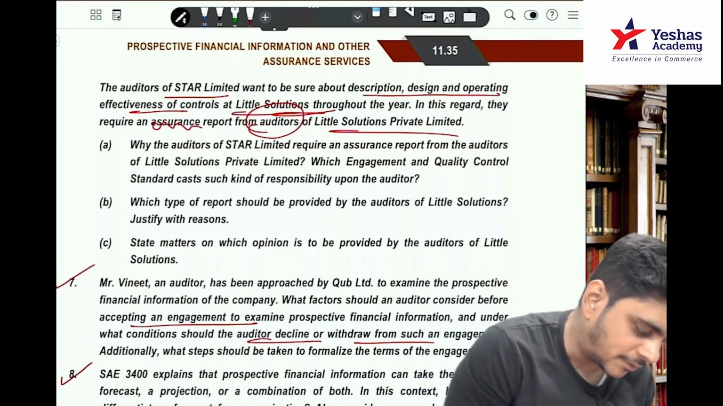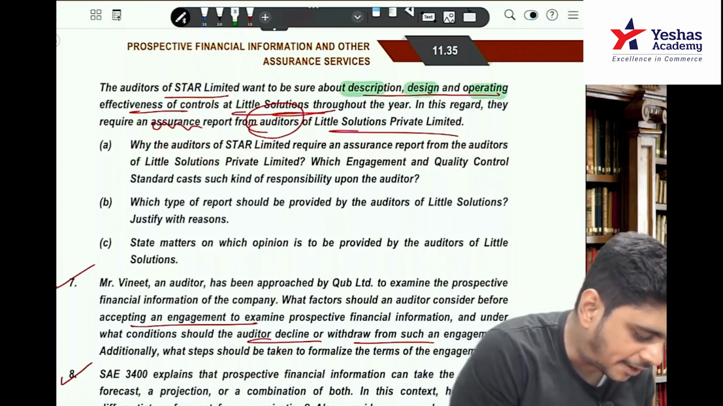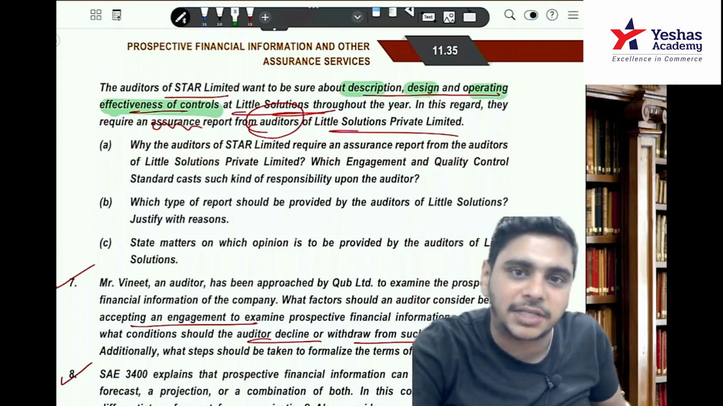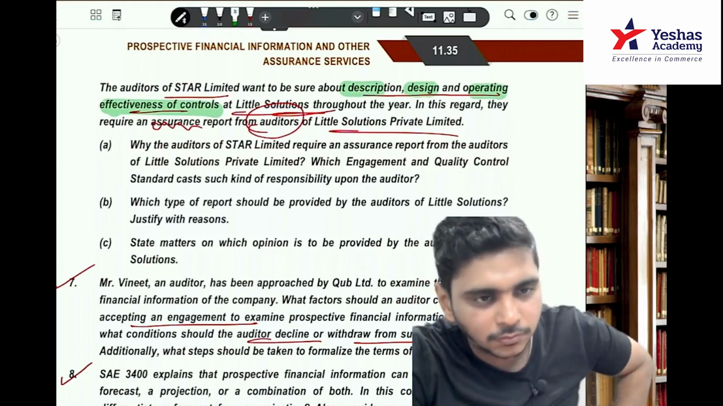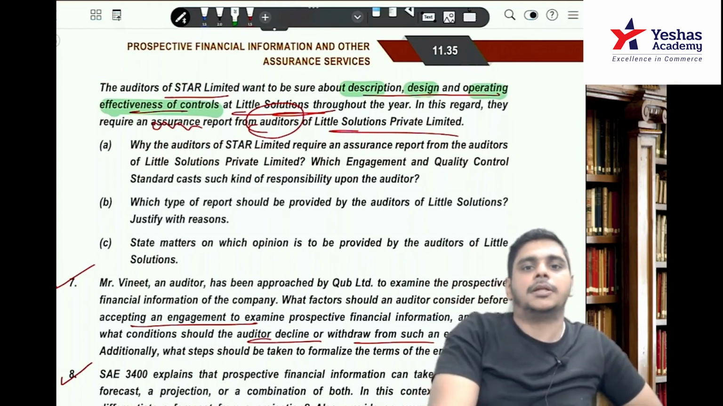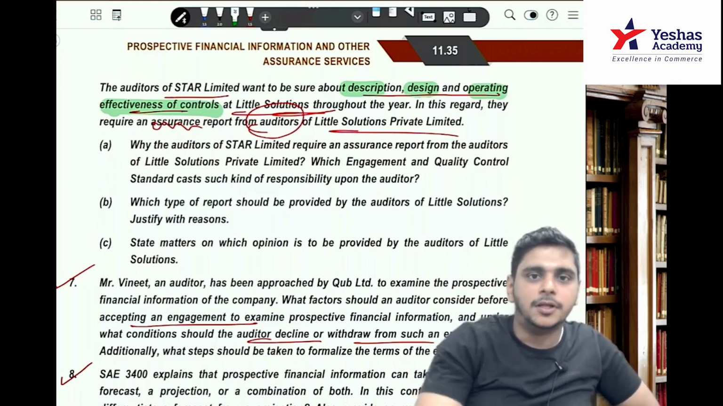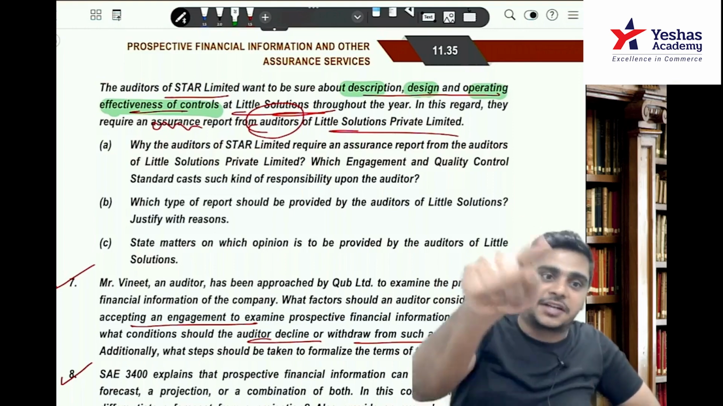Now you tell me, description, design and operating effectiveness of controls at Little. So they are asking for which report? Type 1 or type 2 report? Which report are they asking? Description, design and the effectiveness.